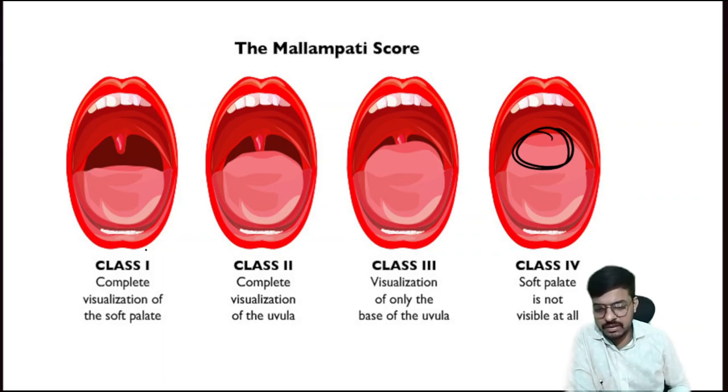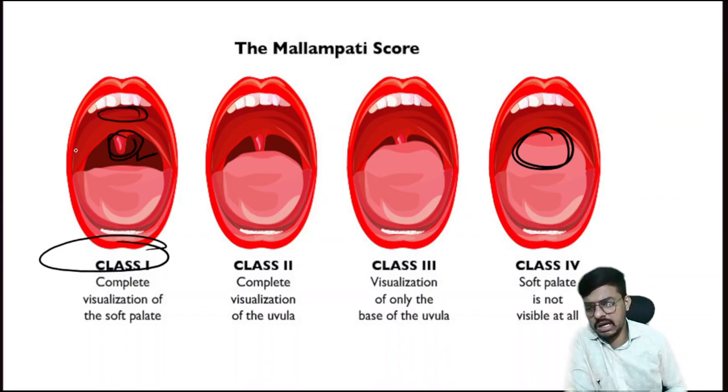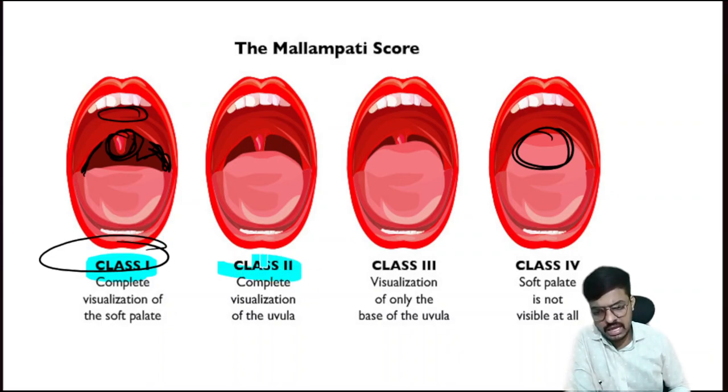Okay, so yes, in class one of the Mallampati, the complete backside, that is the soft palate and the complete uvula, then the complete hard palate will be visible along with the tonsillar pillars. So this is what you call the tonsillar pillars. So on both sides the complete tonsillar pillars, complete uvula, soft palate, hard palate, everything will be visible. So that is what we call class 1 Mallampati. It indicates we can easily intubate the patient, right? Then class 2 Mallampati is this one. Here we can see the soft palate also, the hard palate also, and the uvula also.